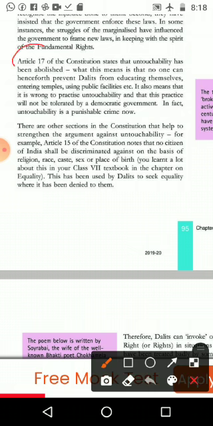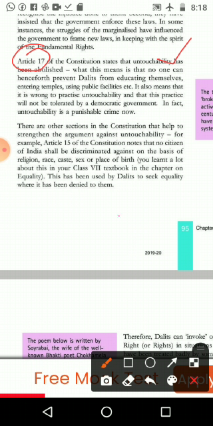Article 17 of the Constitution states untouchability has been abolished. One of the questions for the 10th standard board exam, objective type: what is the main theme of Article 17 of our Constitution? That is, untouchability has been abolished with the help of Article 17.